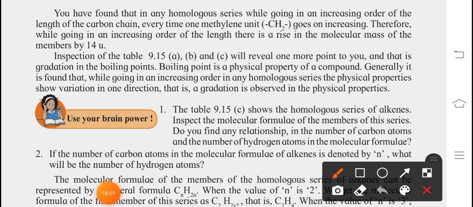And as we have seen, boiling point is a physical property of a compound. Obviously their boiling point increases. So generally it is found that while going in increasing order in any homologous series, the physical properties show variation in one direction. That is, gradation is observed in the physical properties.